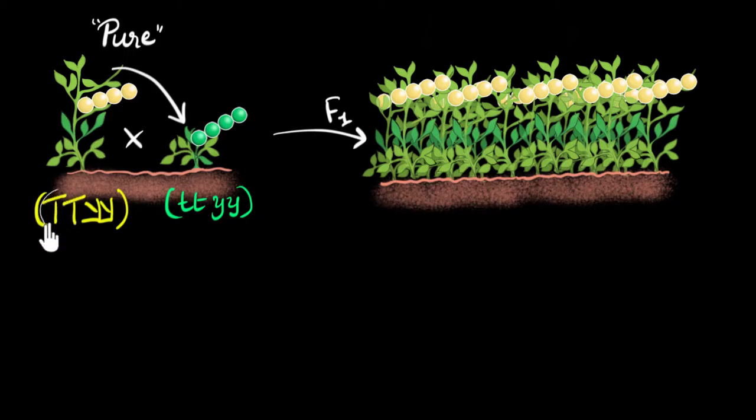So these are the height genes, and this is the gene for color. And why are there two copies? Well, for every gene you have two copies. One you get from your dad and one you get from your mom. And why am I writing capital and small letters? Well, the reason is that you can have a dominant type and a recessive type. The dominant ones are usually written capital and recessive ones are usually written small.